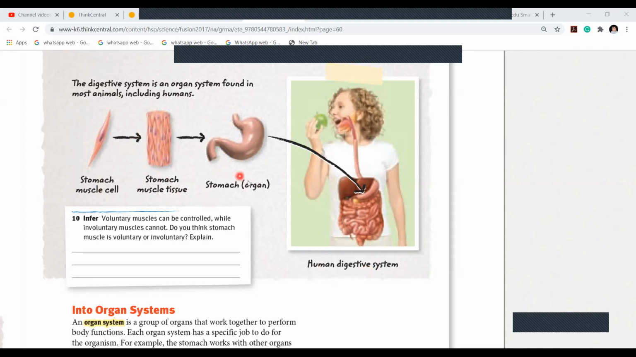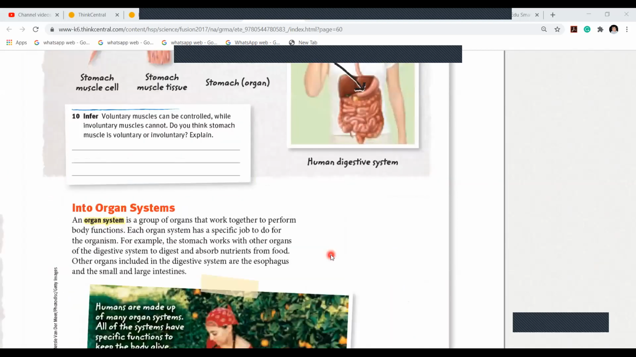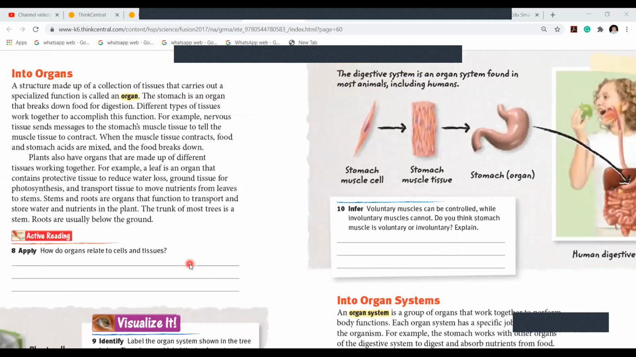Girls, very important here. First, it is the stomach muscle cell. Then it is stomach muscle tissue. Then the stomach organ, and then the human digestive system. Okay? This is what we have studied about the organ.